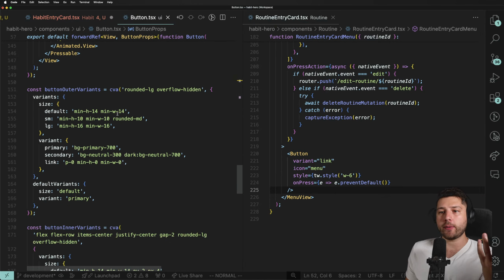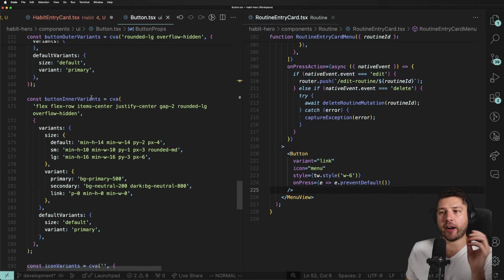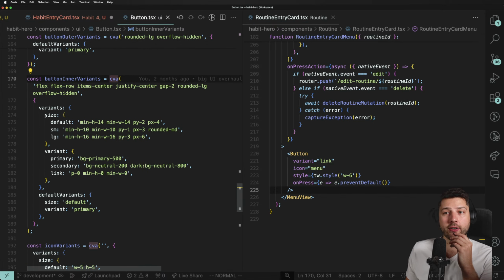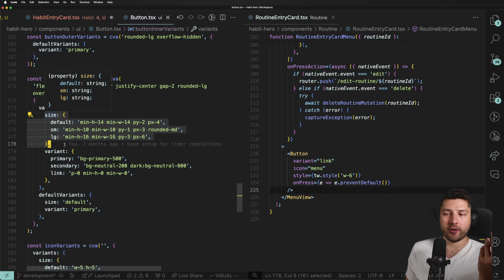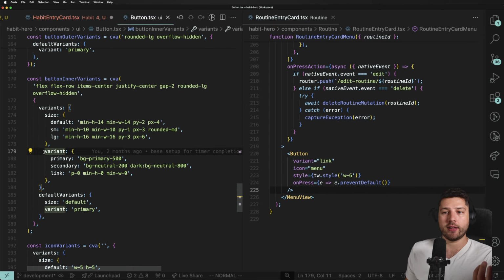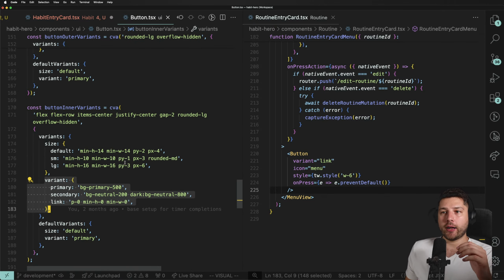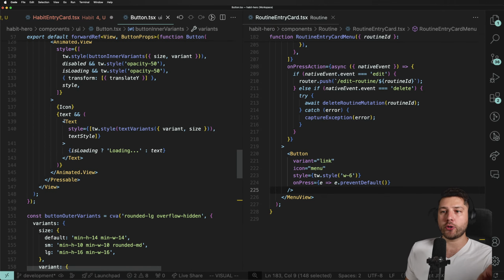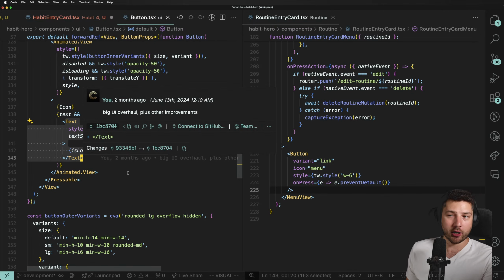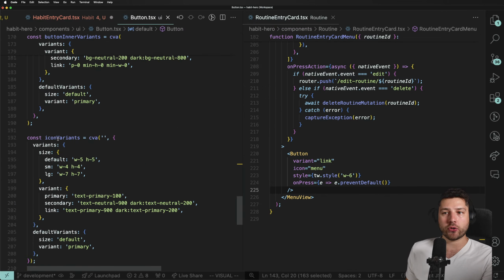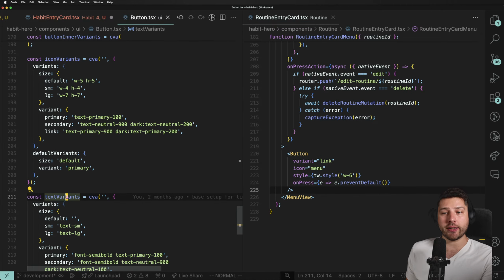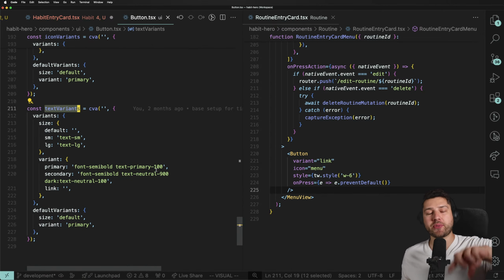At the bottom, I'm using variants as well, CVA, and here I have size instead of modifier, but I still have variant because variant makes sense. Because I'm using the text component inside of the button component, I'm also giving some text variants based on the props they pass to the button.